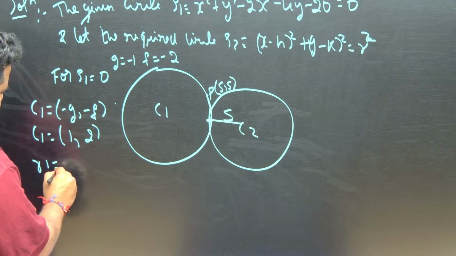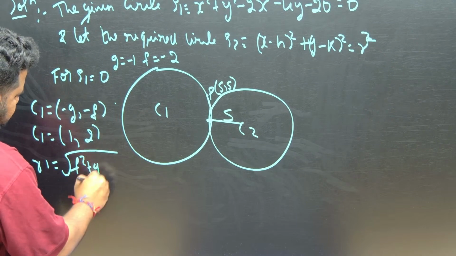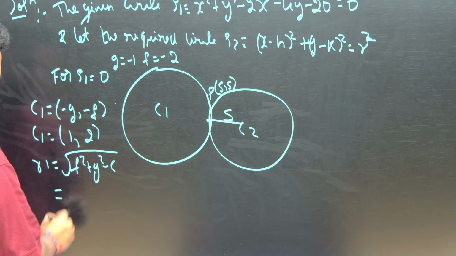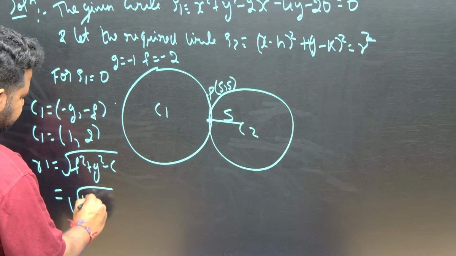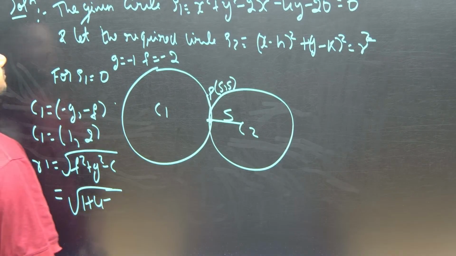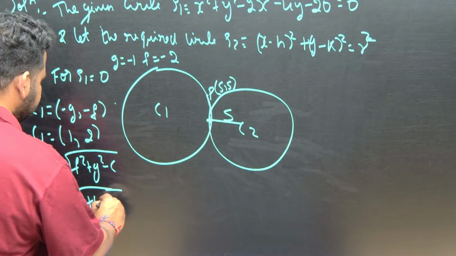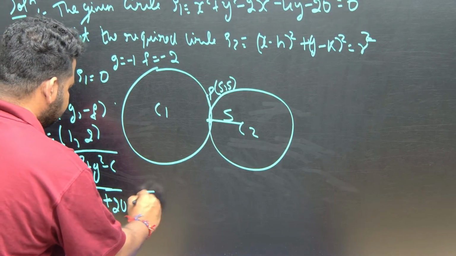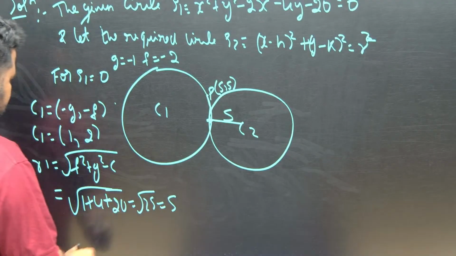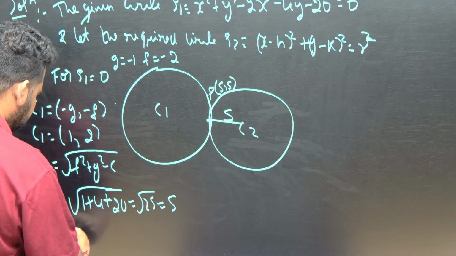R1 is the square root of g square plus f square minus c, that is 1 plus 4 minus c. C is minus 20, and minus of minus 20 is 20. So this becomes the square root of 25, which is equal to 5. So the radius of this circle is also 5. R1 is equal to 5.